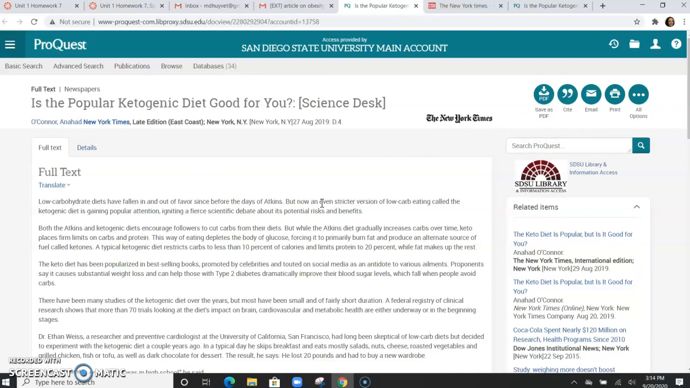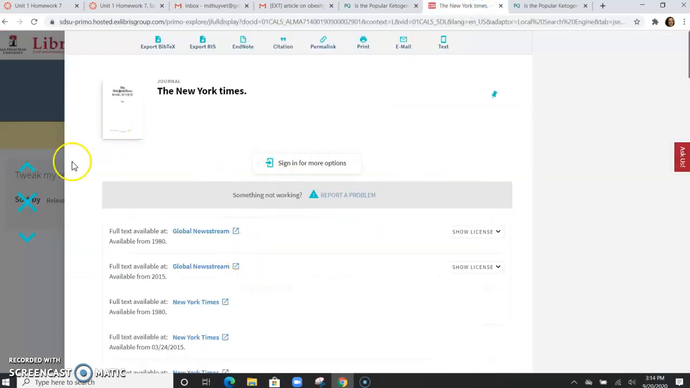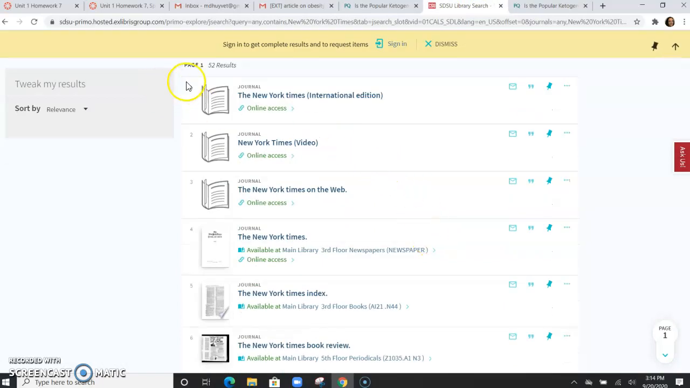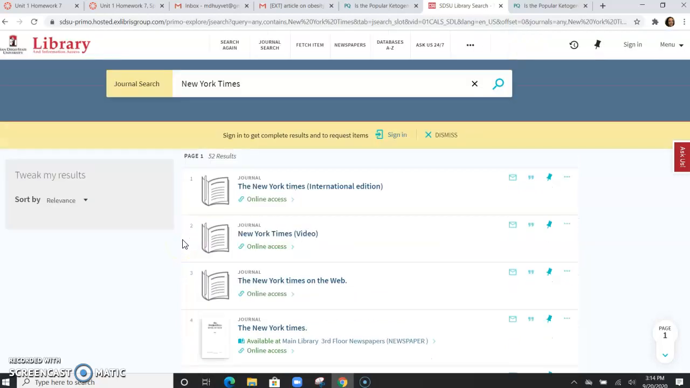So use these two sources, New York Times, to find good articles for your essay, right? So either New York Times #1 International Edition or New York Times #4. That way you will be more likely to find good articles and not make the mistake of using non-academic sources for your paper.